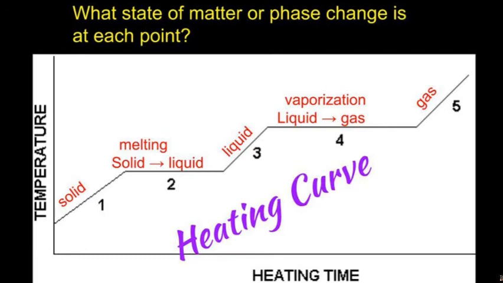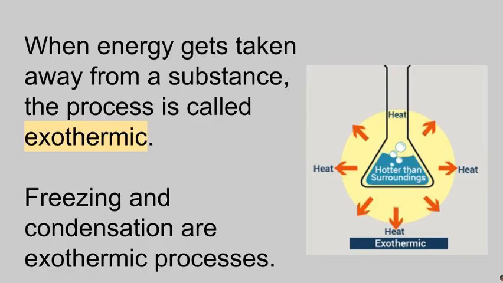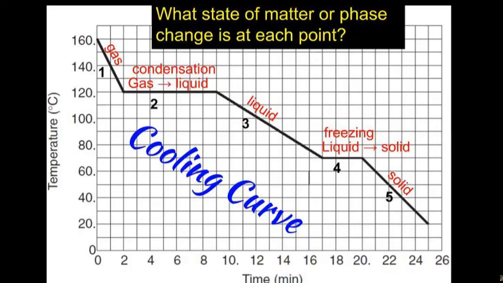Now the opposite is an exothermic reaction, when you take heat away, when you cool something down. Exothermic reactions are things like freezing and condensation, when the substance is getting colder. This is the cooling curve. As you take away temperature, as you take away heat, the phase changes starting with gas, and as it gets colder, the gas condenses, which means turns to a liquid. And you can see that at number 2, it's kind of flattened off because it's a phase change.